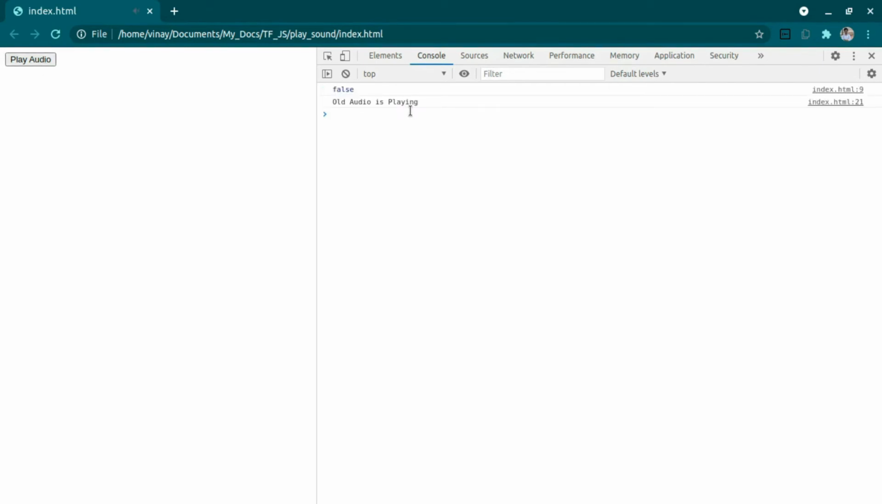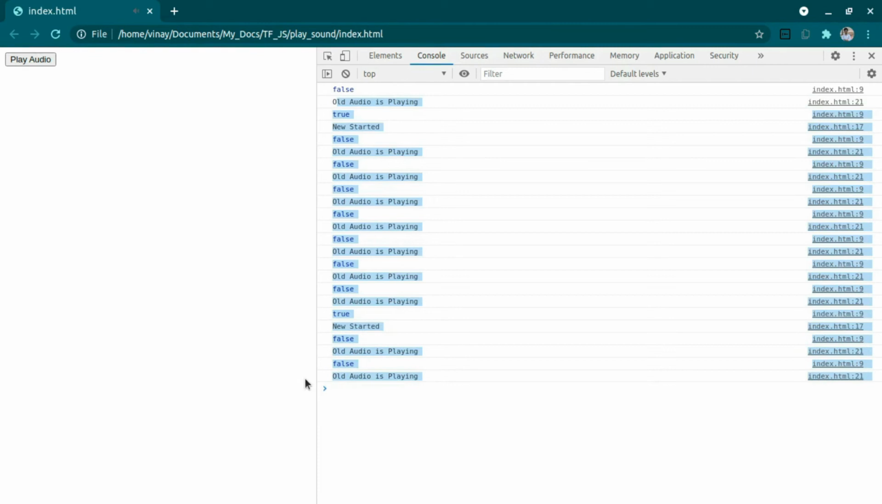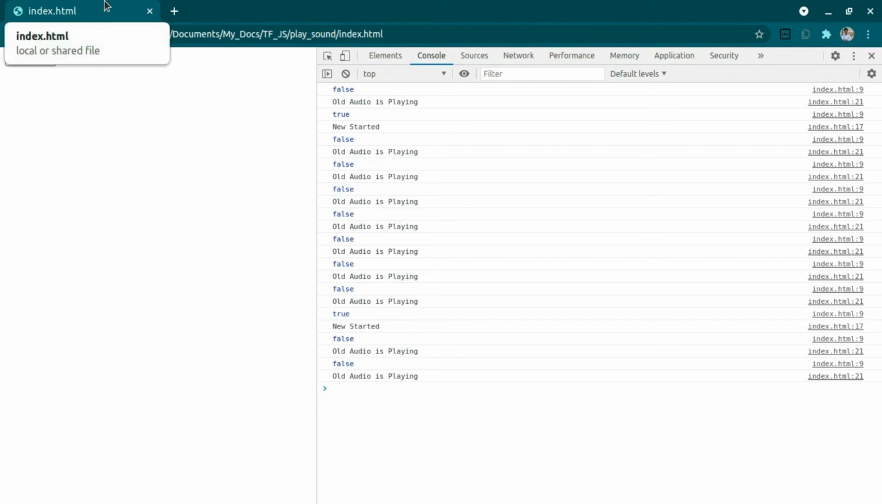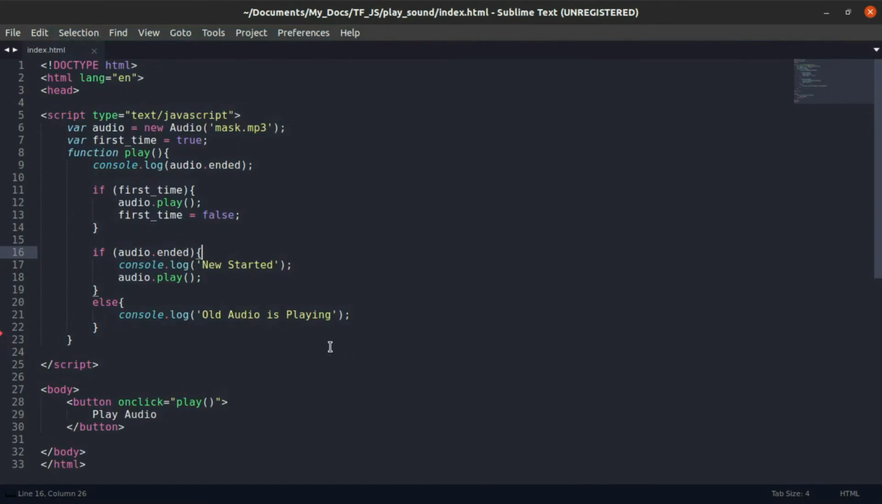Play audio. Mask alert. The old audio is playing, that's why it will not play it again. If I click it multiple times, it will not play if the old audio is still playing. That's a good thing, because we don't want it to sound like noise. When the first one is complete, only then will the second one start. So this is it. We will be using this in the main code.